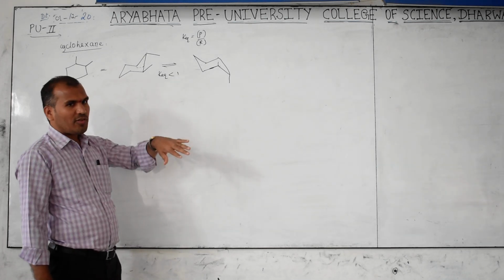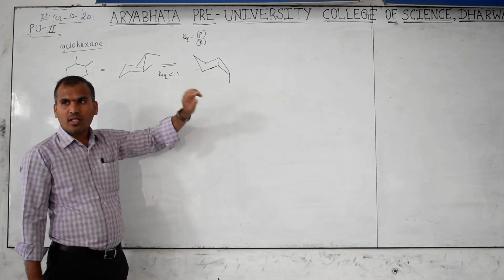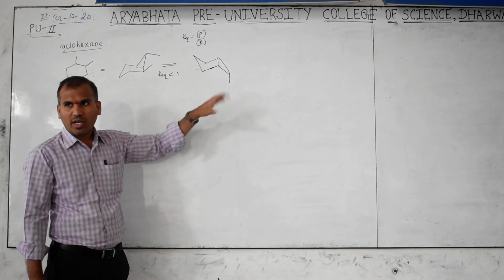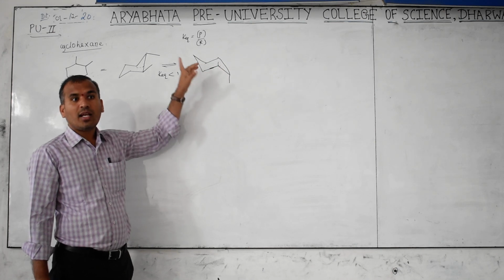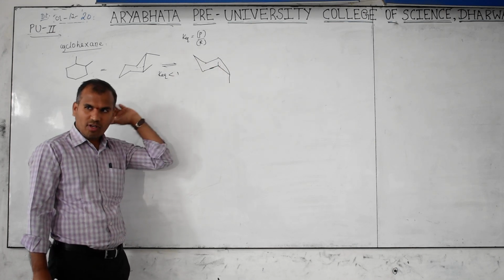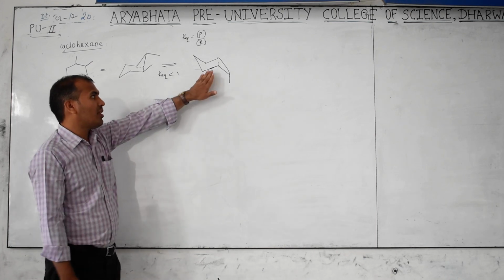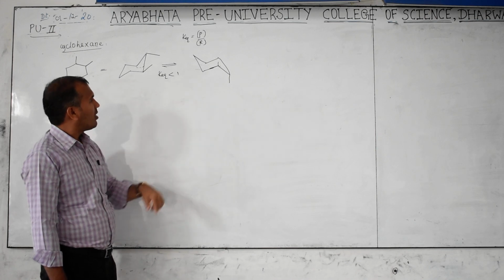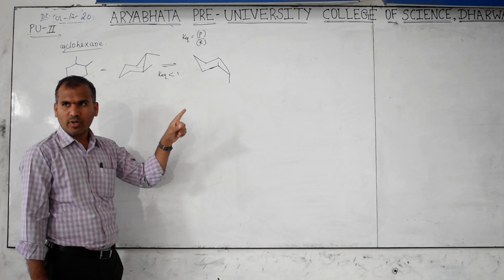So to get the forward reaction, the product side should have the substituent at the equatorial position. But here, on the product side, the substituent is present at the axial position. That's why it is backward, not forward. If the reactant is the left side and the product is the right side, then K equilibrium is less than 1. Got the point here?